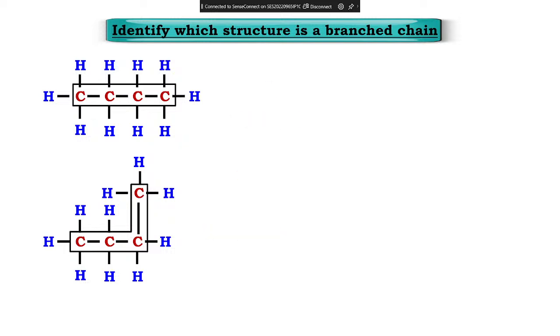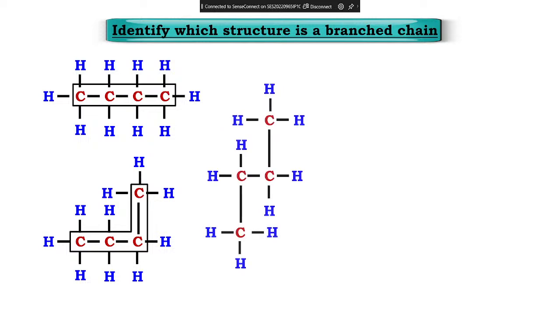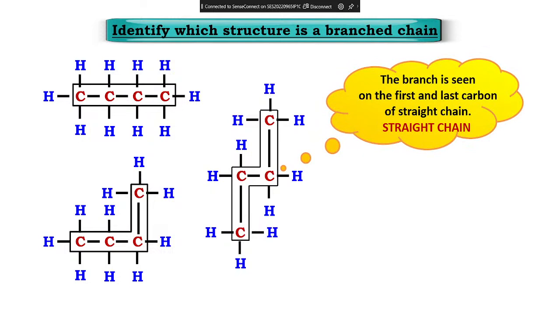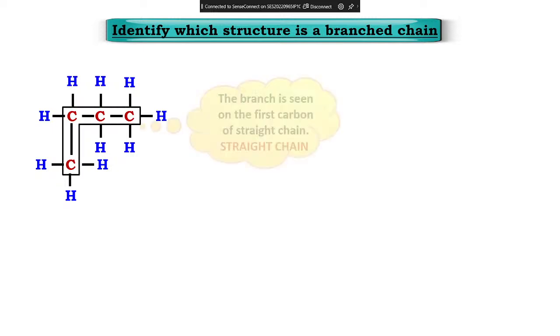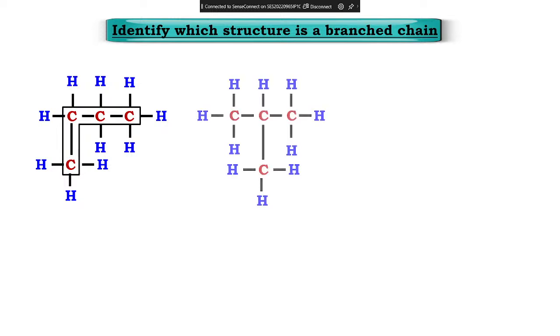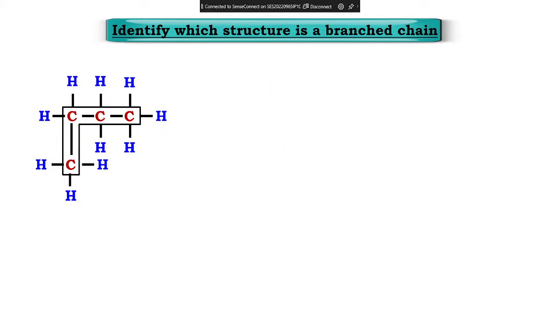Next. Yes. The branch is seen on the first and the last carbon, so it is a straight chain. You all understand? Okay. Next. Look at this. The first and the last carbon should not have any branches. So it is a straight chain. Now look at this. Why do you say it is branched?